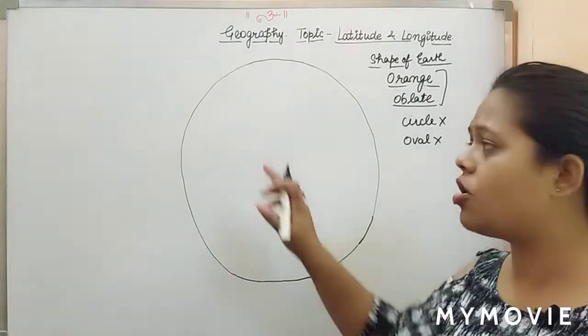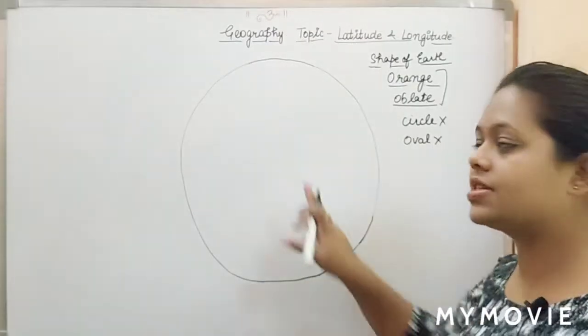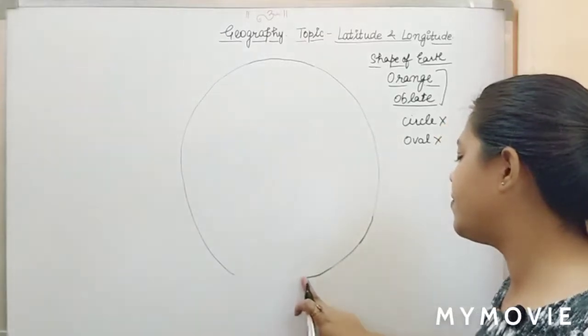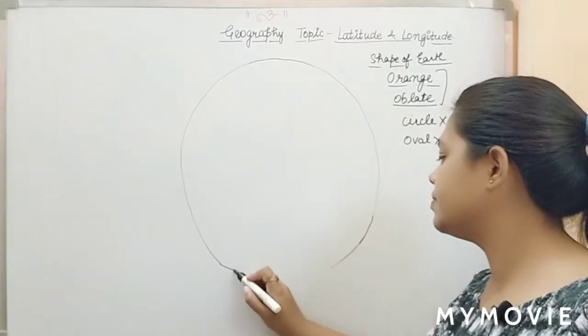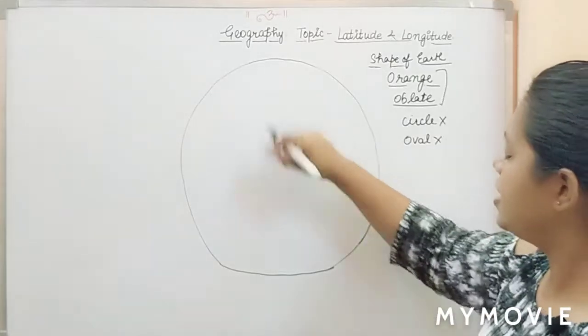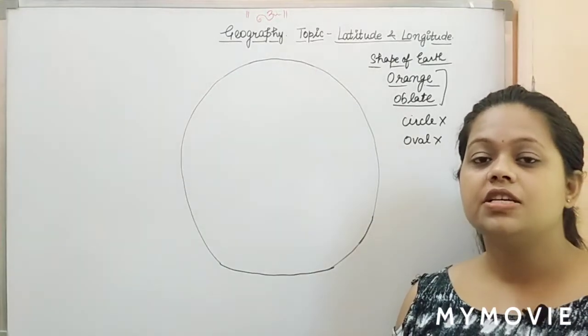Why orange or oblate? Because at the poles, at the top and at the bottom, it is a little bit flat.